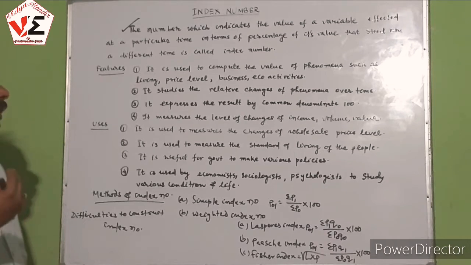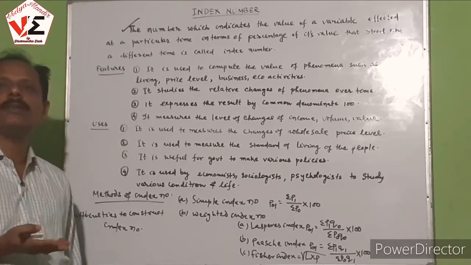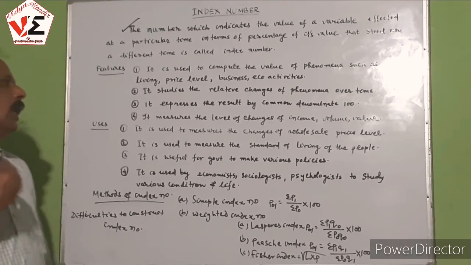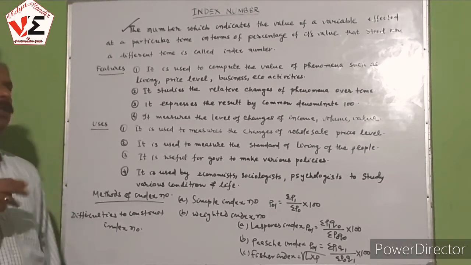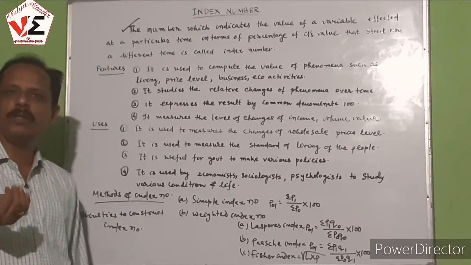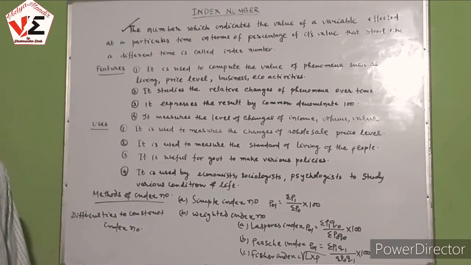And we can find up to what extent there is a change in the price level, that means inflation or deflation, and the government takes some measures accordingly. And we are studying the relative changes of various phenomena with the passage of time. So the government must formulate some policies to correct such difficulties.